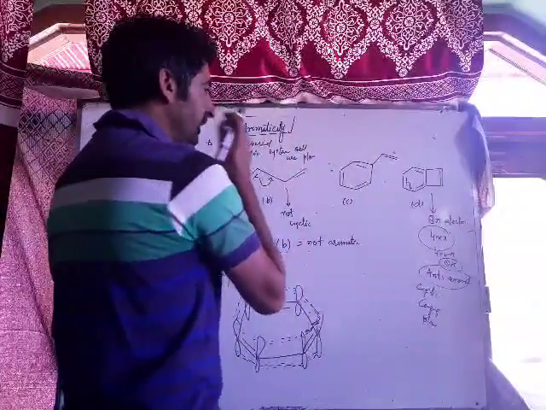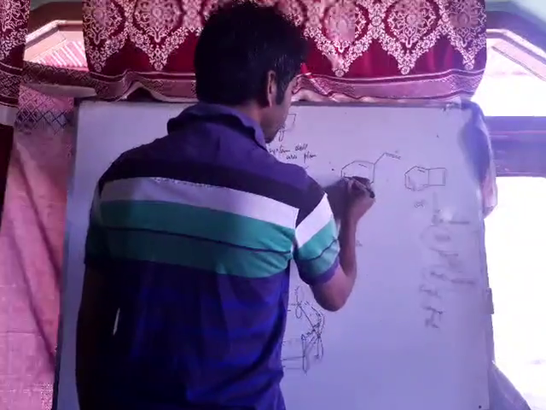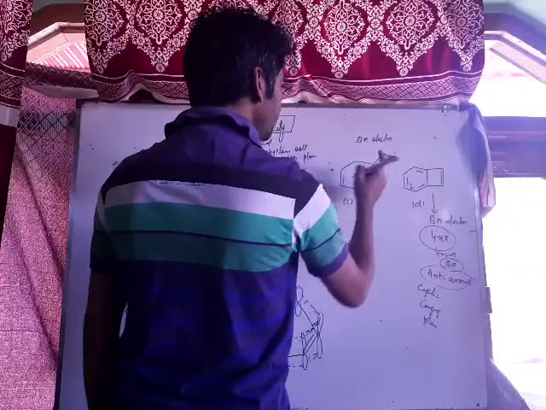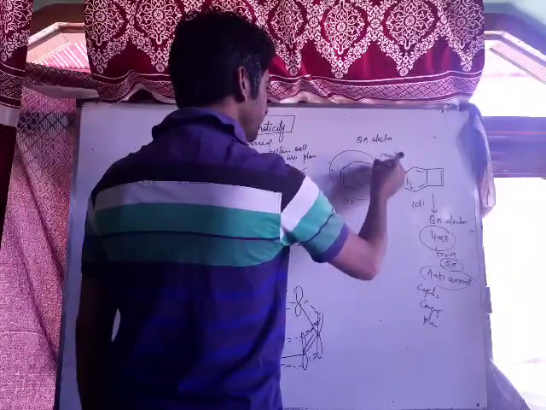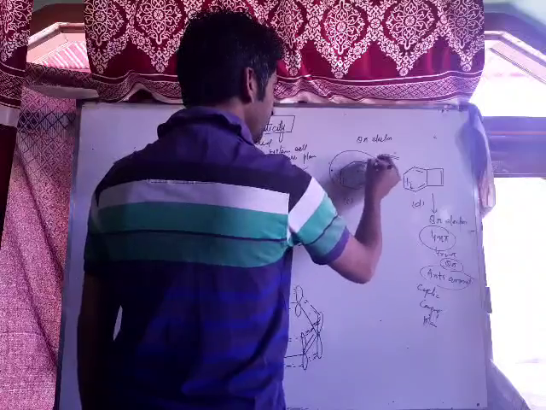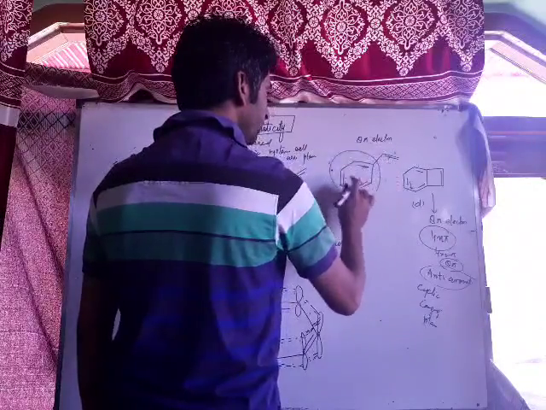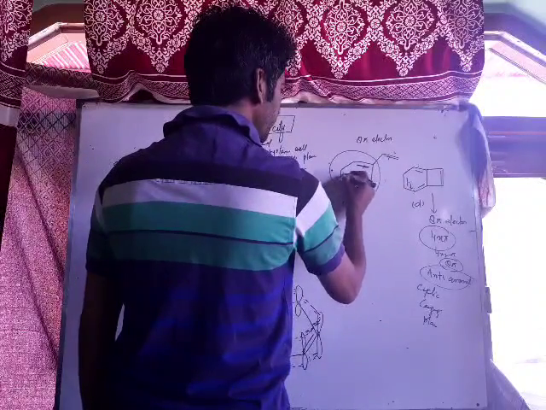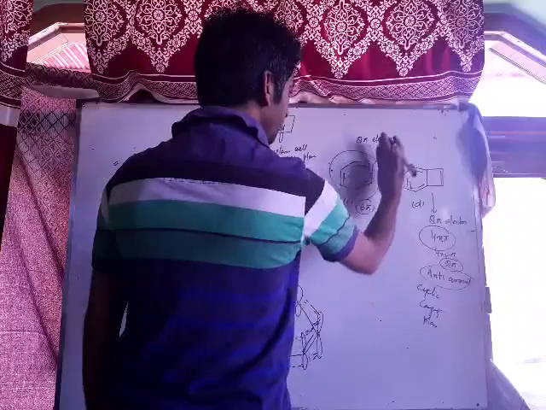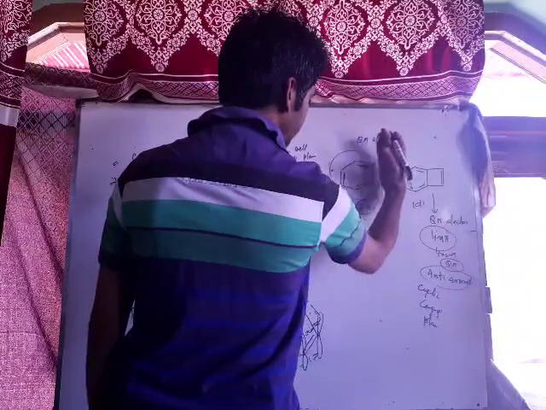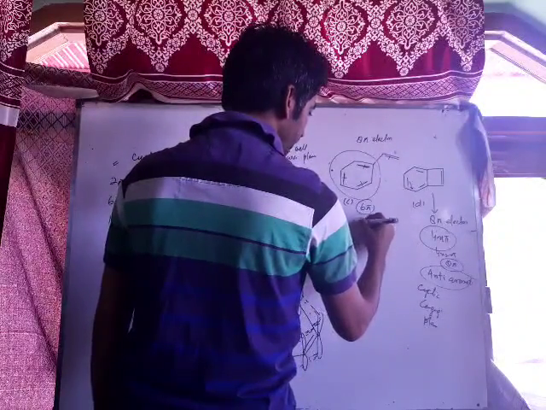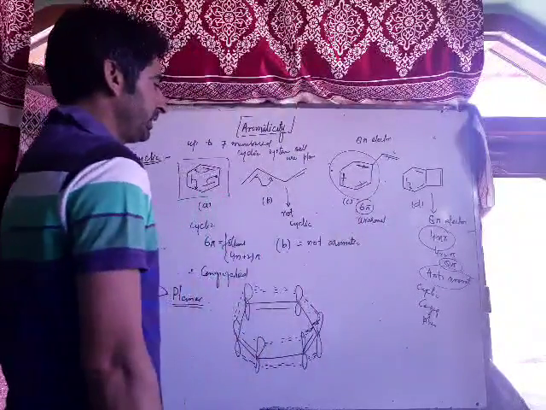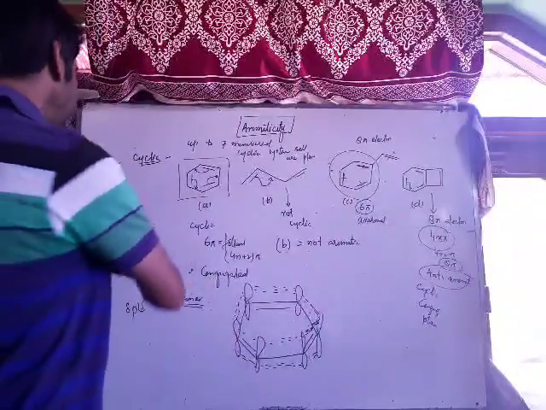Now what about this compound? If we count the number of pi electrons, 2, 4, 6 and 8, there are 8 pi electrons. But if there is a ring present in a molecule and a side chain, we have to consider only the ring, not this side chain. So if we consider only the ring, there are 2, 4 and 6 pi electrons. And the compound is cyclic. There is conjugation, therefore it is planar, therefore it is aromatic. So the aromatic ones in this case are compound A and compound C, the rest are not. This is the first example which we have explained.